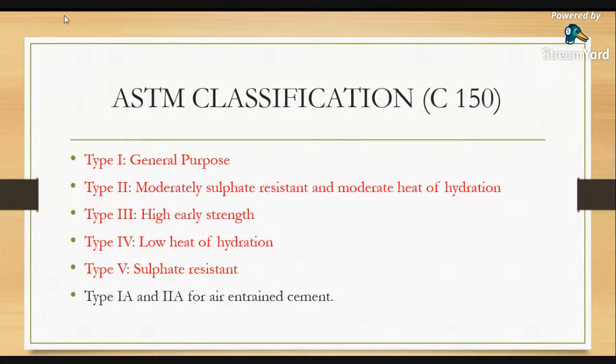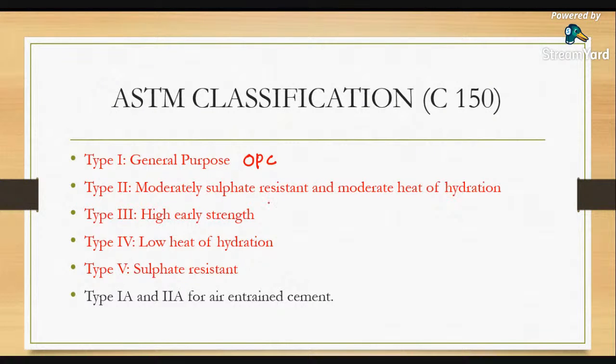First of all, I will discuss the ASTM classification. That is generally called C150. ASTM, American Society for Testing and Materials, has classified the cement under the category of C150. They have classified the cement into five categories. This is type 1, which is generally used for general purpose. Basically we call this one OPC, ordinary Portland cement.